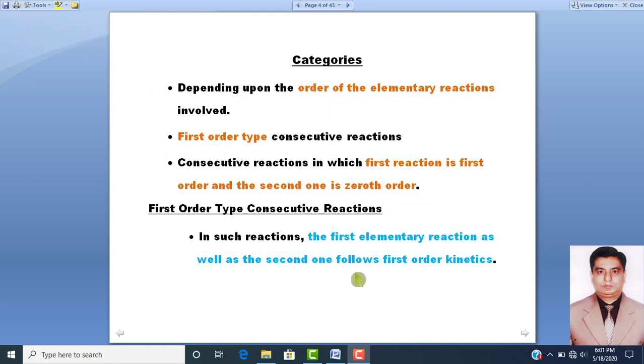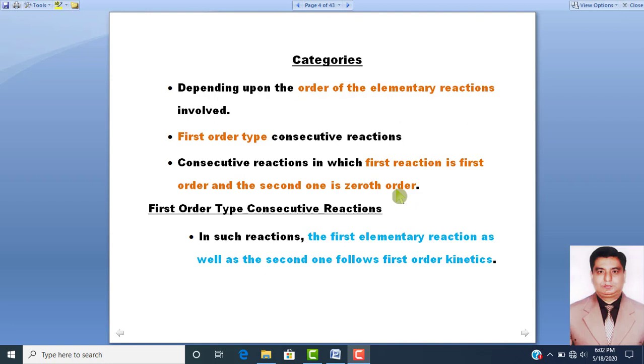Dear students, there are two types of consecutive reactions, and it depends upon the order of the elementary reaction. Number one, first category is the first order type consecutive reaction, and second category is the consecutive reactions in which first reaction is first order and the second one is the zeroth order.